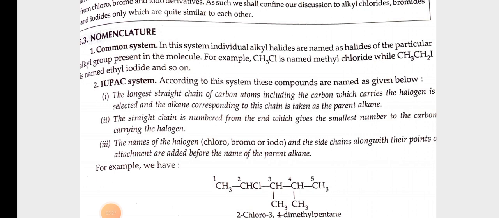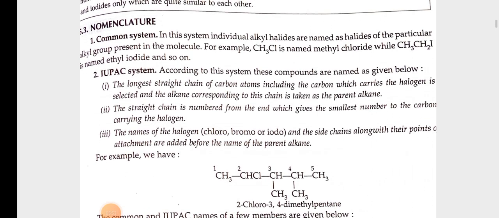First, the longest straight chain of carbon atoms including the carbon which carries the halogen is selected, and the alkane corresponding to this chain is taken as the parent alkane. The straight chain is numbered from the end which gives the smallest number to the carbon carrying the halogen. The names of the halogen and the side chain along with their points of attachment are added before the name of the parent alkane. For example, 2-chloro-3,4-dimethylpentane.